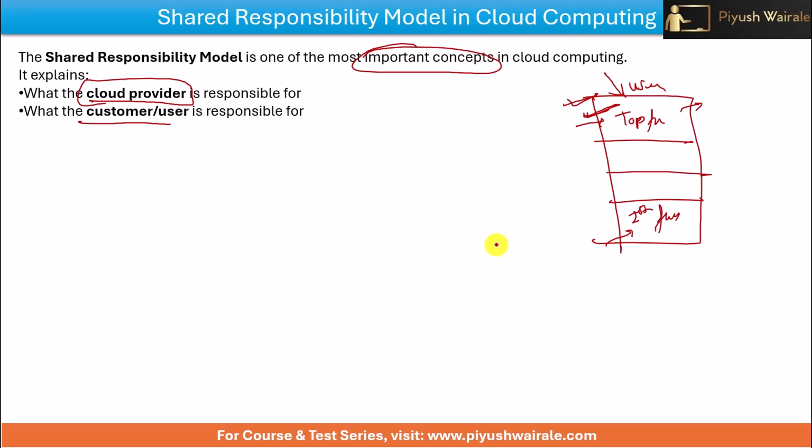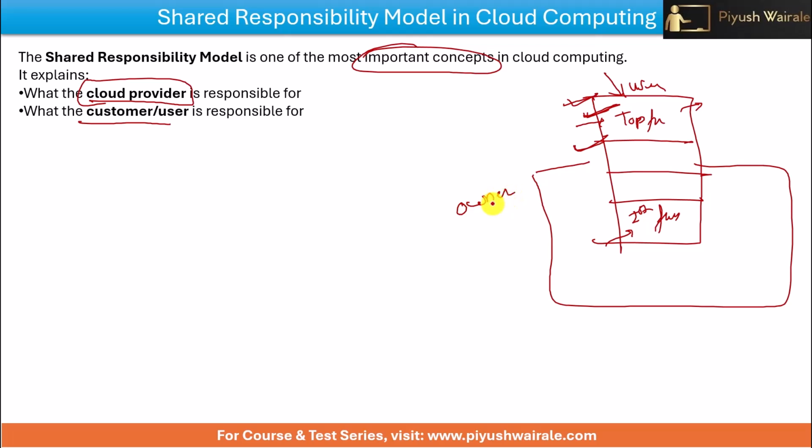Now see here. When we talk about the security of the complete building, this complete apartment here, it's my responsibility because I am the owner of this particular apartment. I will even decide what the parking slot will be. If you are staying on the top floor, it's my responsibility that this entire apartment is secure.